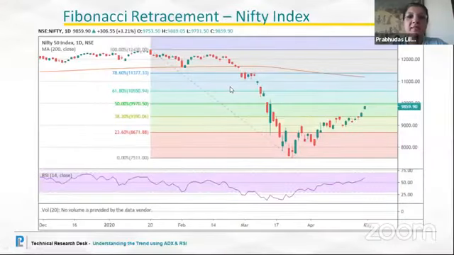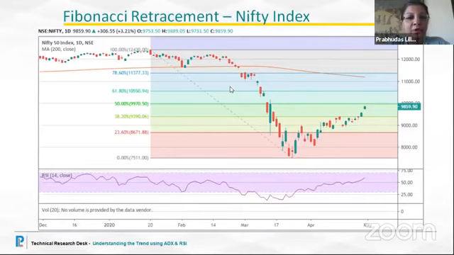Yes, so this is the daily chart of Nifty. We have plotted our Fibonacci, since the previous trend is a downtrend that we have witnessed, and so we plot our Fibonacci scale choosing the peak and the trough. So when it is in a falling trend, we plot our Fibonacci scale right on the top, the peak area, and drag it down to the low, the trough. That is what we have done, and from there we have managed to get the scale levels.